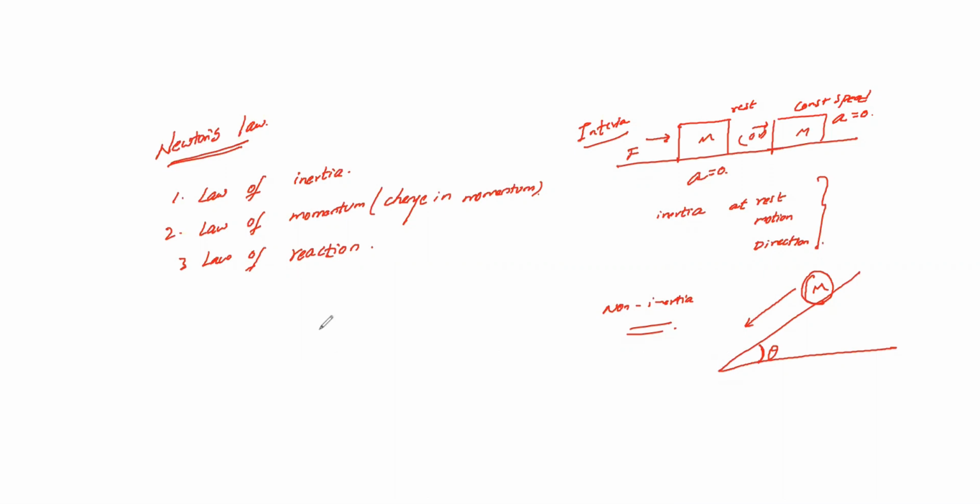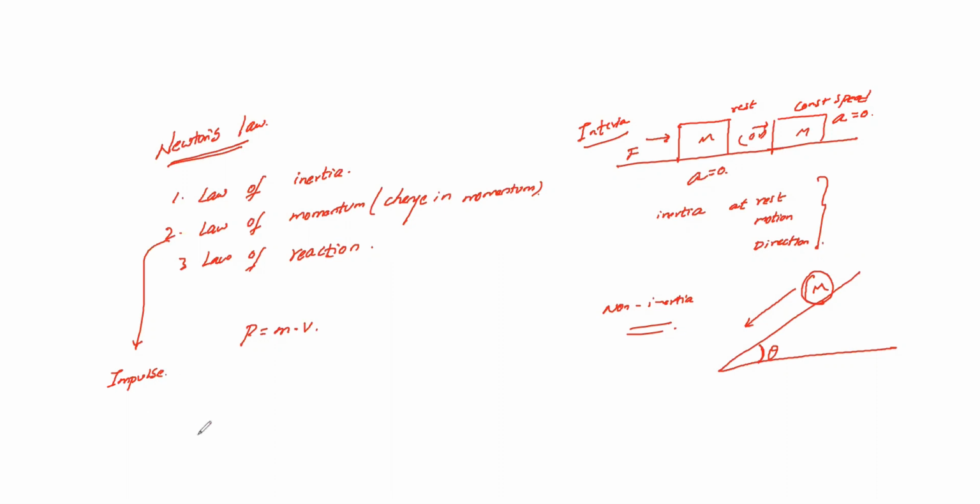Let's see the second one, your law of momentum. So we already know about your momentum. Momentum p is equal to mass into velocity. Change in momentum, that means we can specify the change in momentum in a different way. So you know about impulse, I think. You may have studied this in your laws of motion.